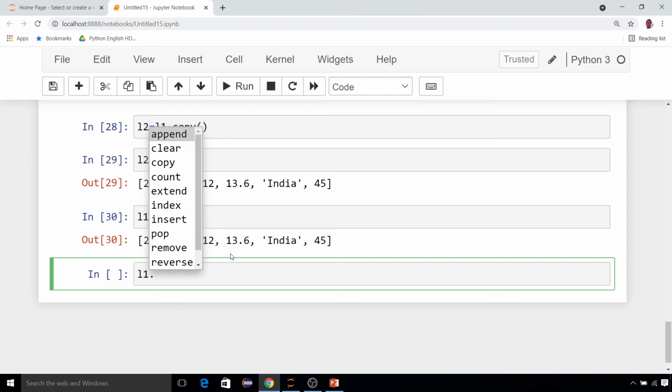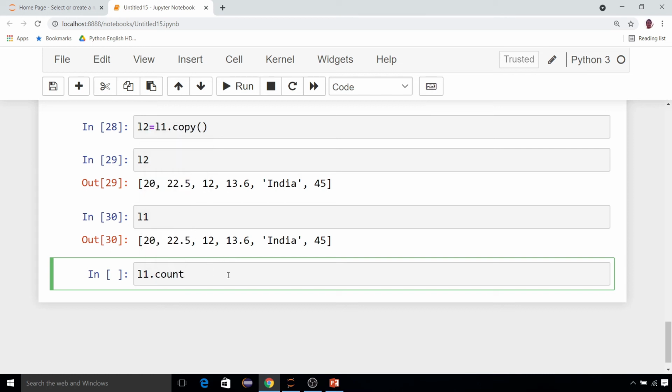Next, after copy, there is count. Listen very carefully: count is a function which counts how many times one element occurs in the list. Again telling you, count counts how many times a particular element occurs in the list. This is what count is.